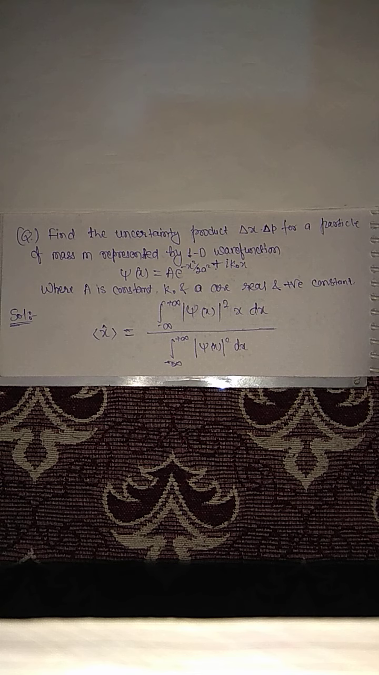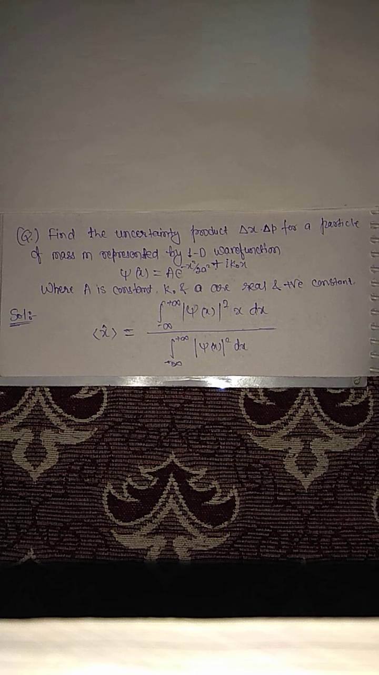We have one more important question from quantum mechanics. You have to find the uncertainty product in position and momentum for a particle of mass m represented by a 1D wave function. You are given psi(x) equal to C exponential of minus x squared by 2a squared plus i k naught x, where C is a constant and k naught and a are real and positive constants. Then how will you find the uncertainty in position and the uncertainty in momentum operator?